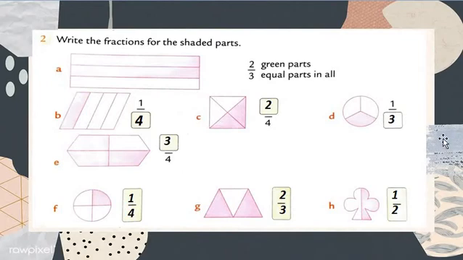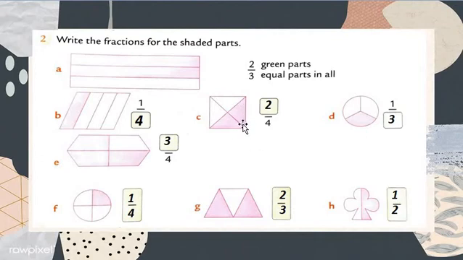Now let's check question number C. Here is a small circle. How many parts are there? 1, 2, 3 and 4. There are 4 parts. So we write 4 on the downside, in the denominator. And how many parts are shaded there? 2 parts.